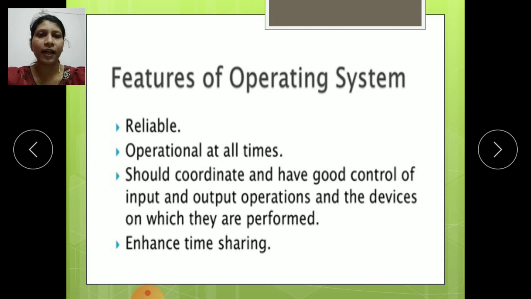Then the last one is enhanced time sharing. So the operating system has enhanced time sharing. These all are features of an operating system.